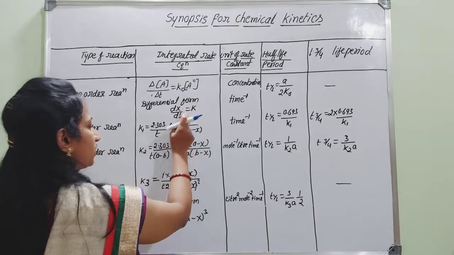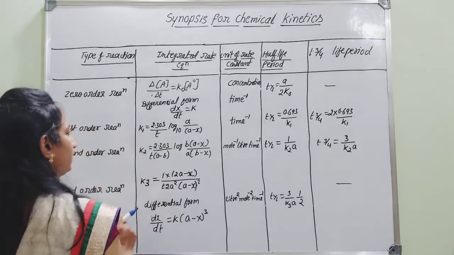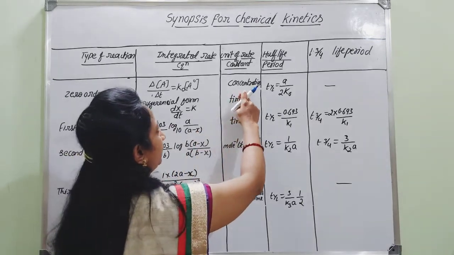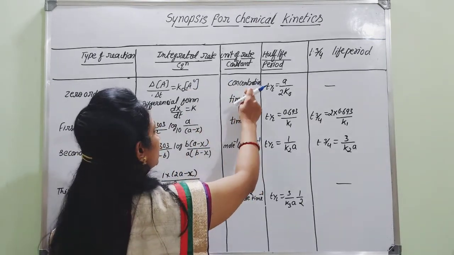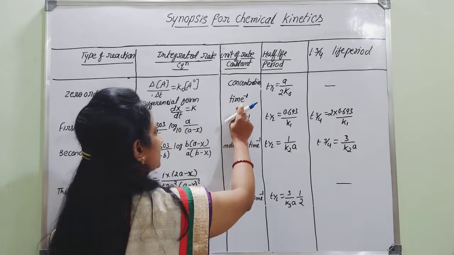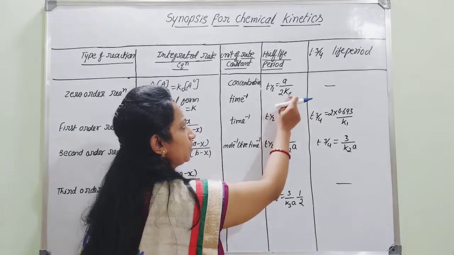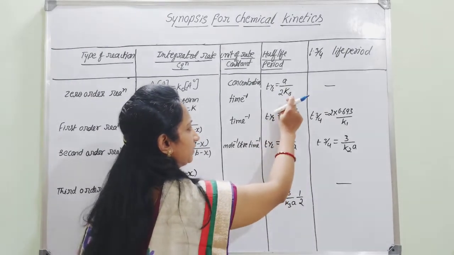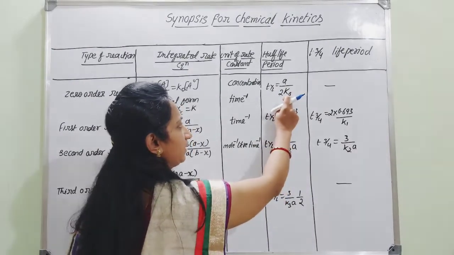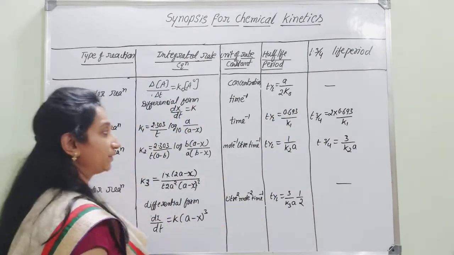But in differential form, dx by dt is equal to k. The unit of rate constant will be concentration per time, and for this it is time inverse. Whereas the half-life period, t half is equal to a by 2k, where k naught is the rate constant for zero order reaction.